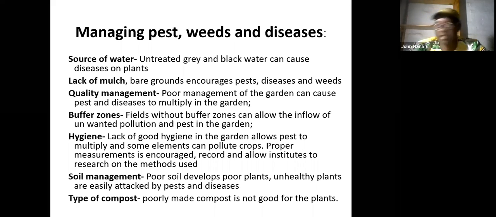It can bring lots of diseases like fungus and viruses. Some compost can also bring weeds, so it is important that we make good compost so that it cannot bring pests and diseases into the system.